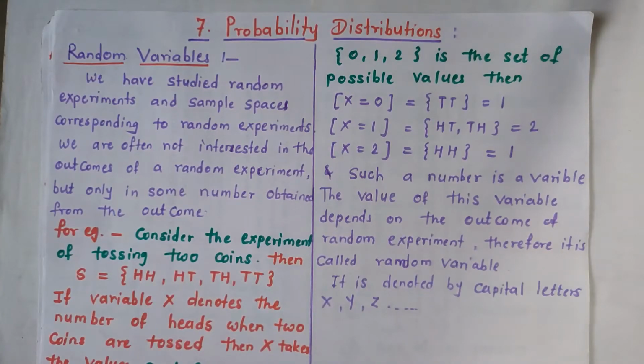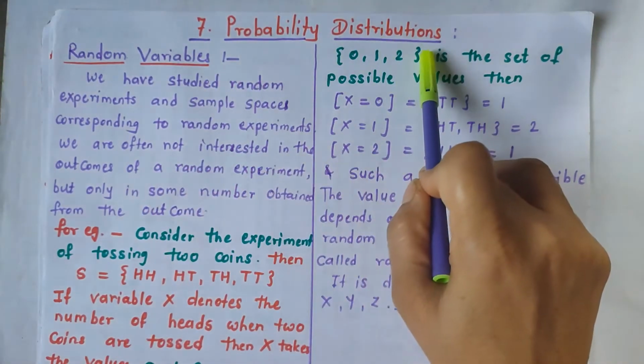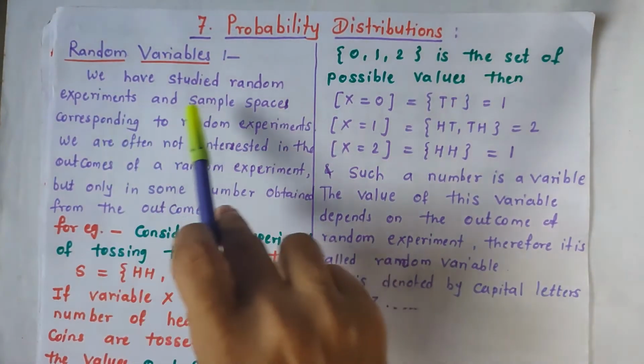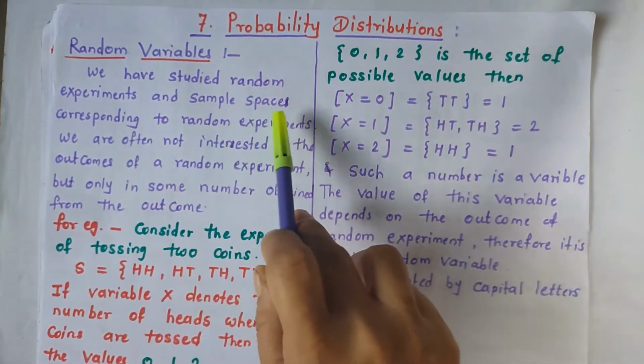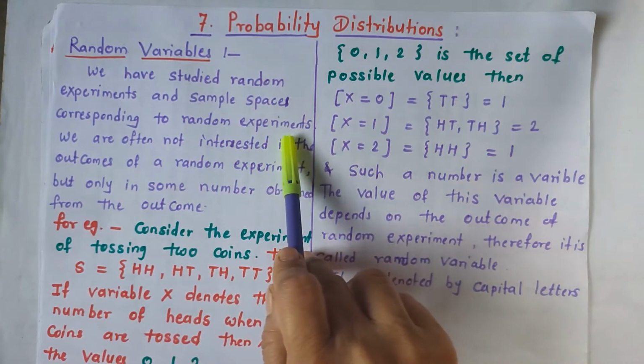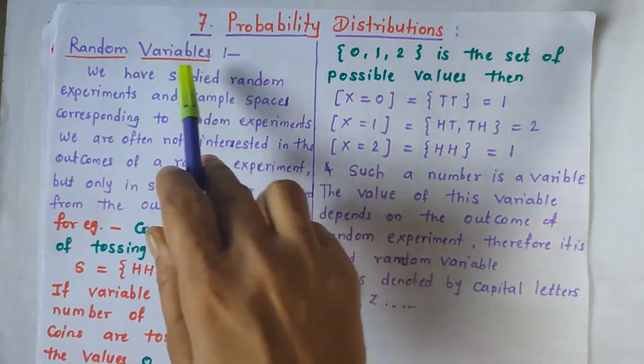In this session, we are going to learn the 7th chapter, Probability Distributions. In earlier standards, we have studied random experiments and the sample space corresponding to random experiments.